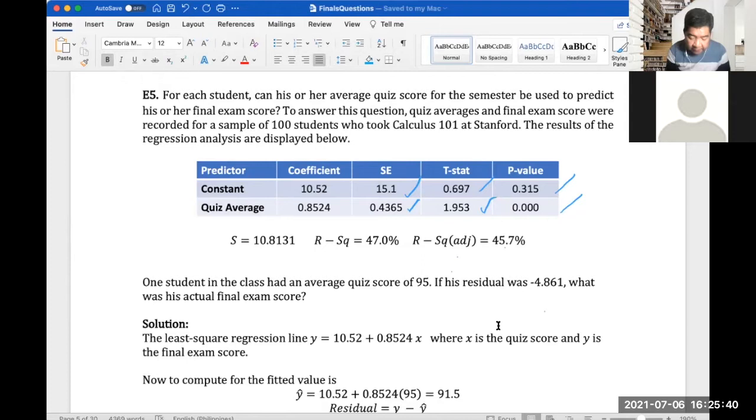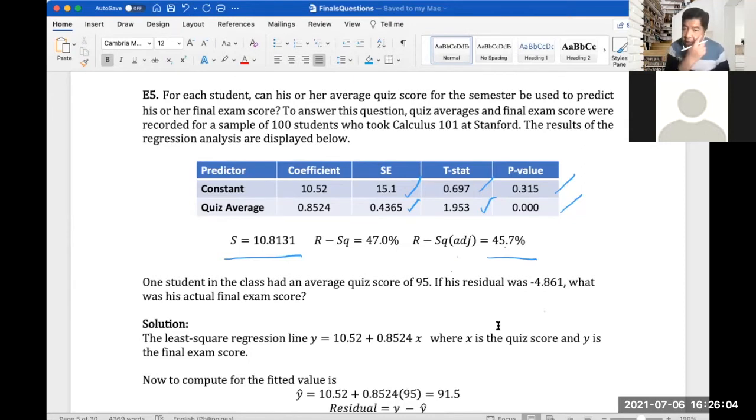So S is 10.8131, and R squared is 47%. R squared adjusted is 45.7. One student in the class had an average quiz score of 95. If his residual was negative 4.861, what was his actual final exam score?